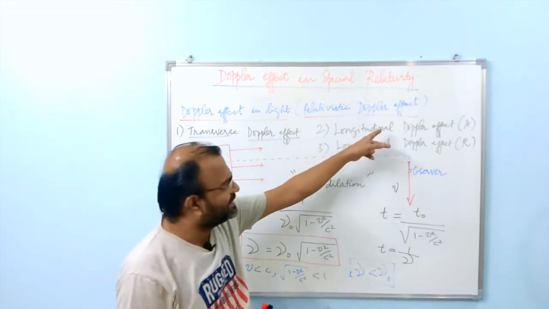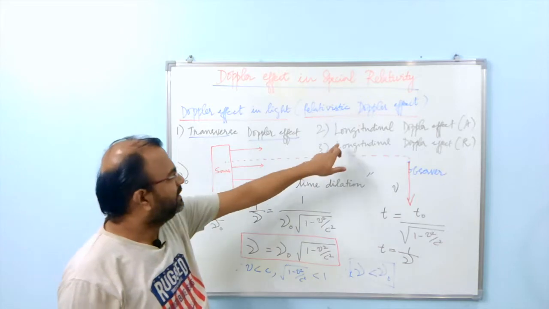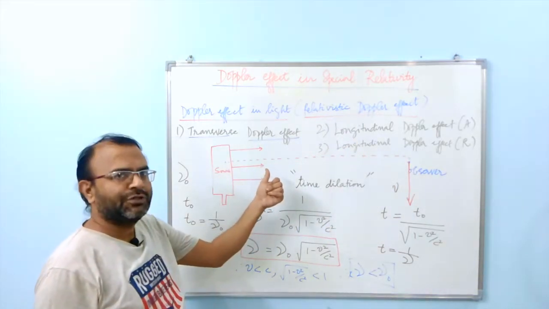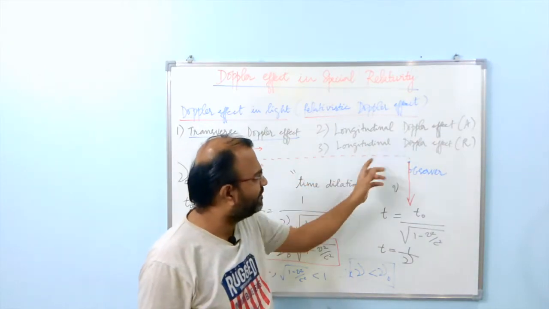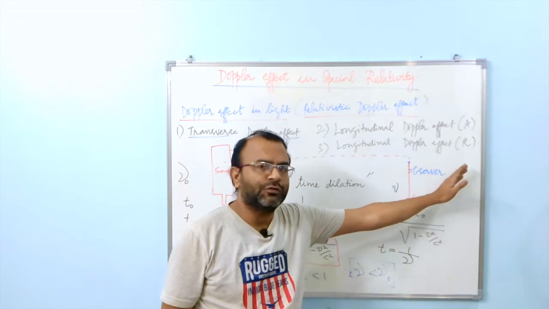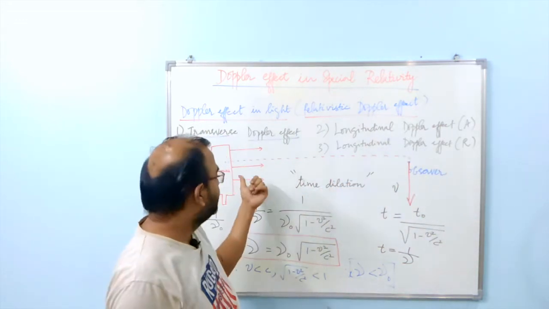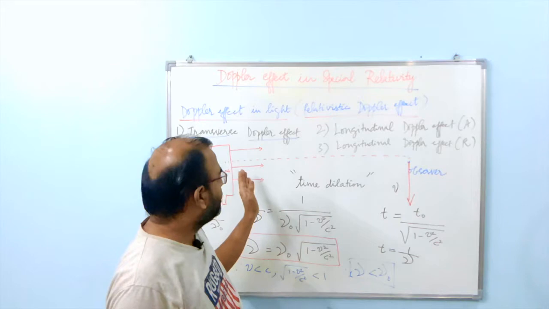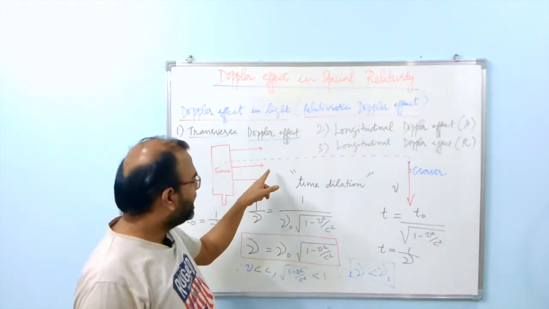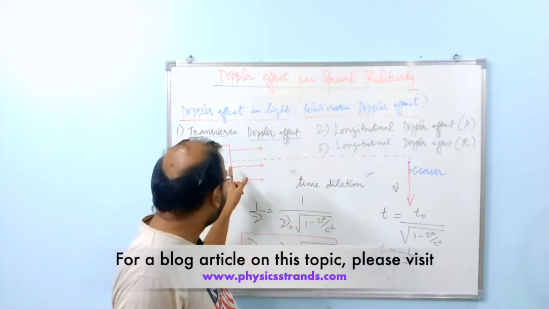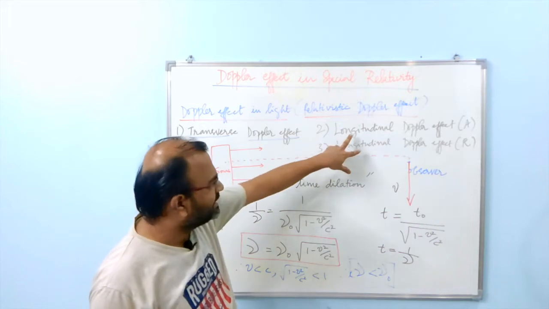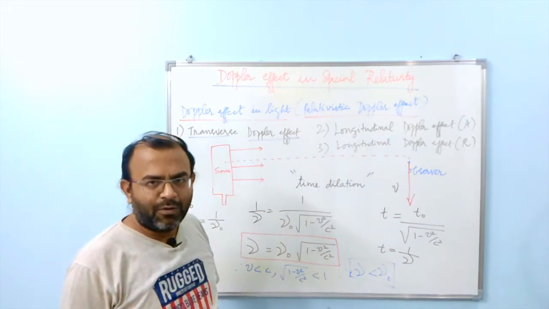Now there are two other cases that are possible. First one is the longitudinal Doppler effect, where the observer is approaching the source, and the second one is the longitudinal Doppler effect, where the observer goes away from the source. In both the cases it is longitudinal because the direction of motion of either the observer or the source is parallel to the direction of the line joining the source to the observer. So let us proceed to discuss these two cases now.